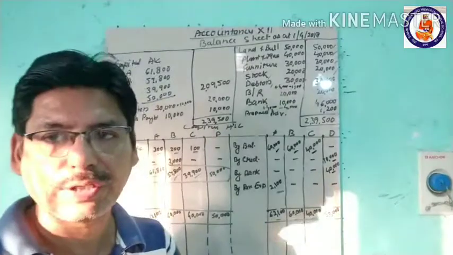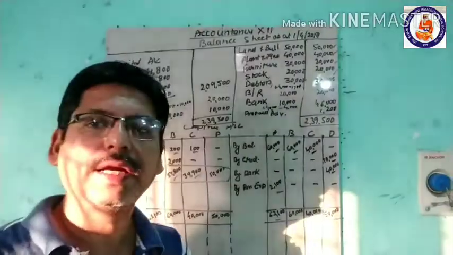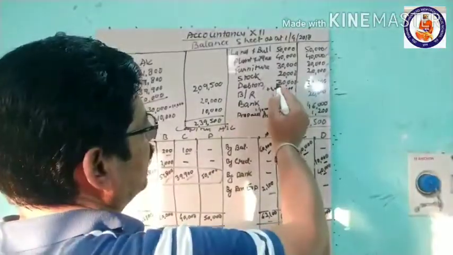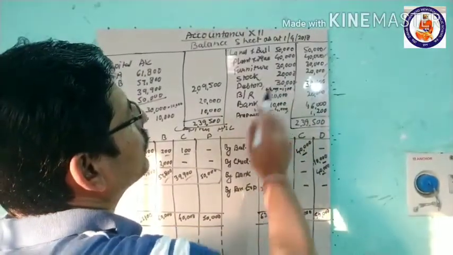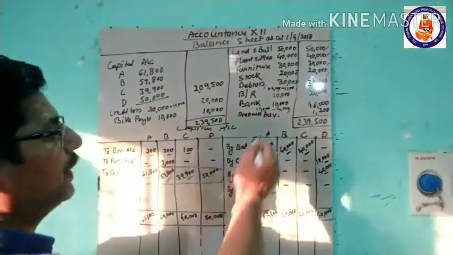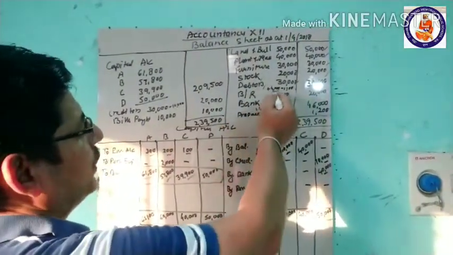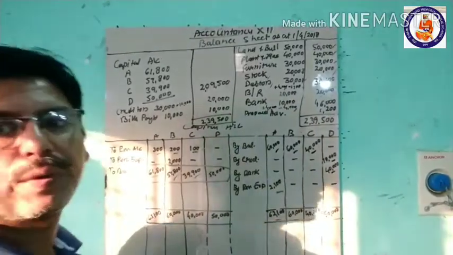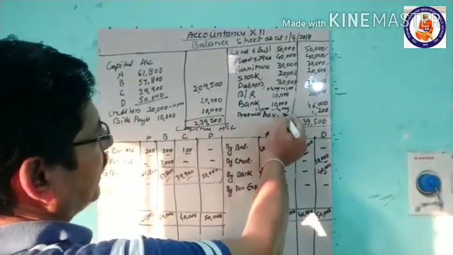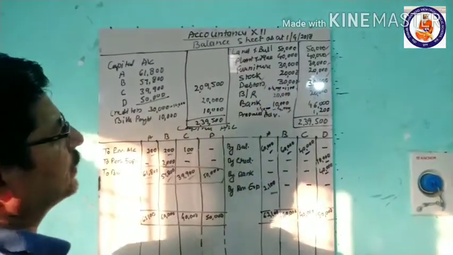In that 30,000, this bill got dishonored. Because of that, now debtors are increased by 4,000, and our cash in bank balance was reduced. So here increased, here reduced. In bank, the balance is reduced and our debtors increased.